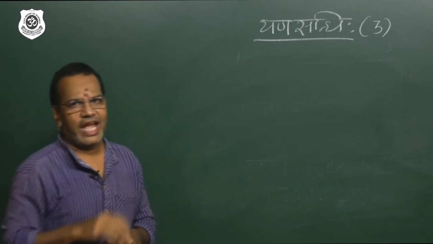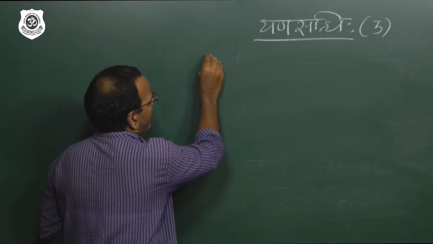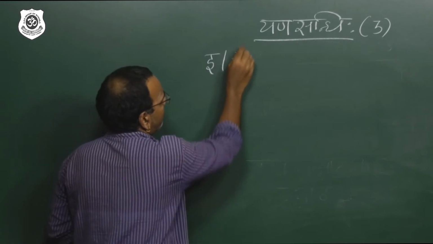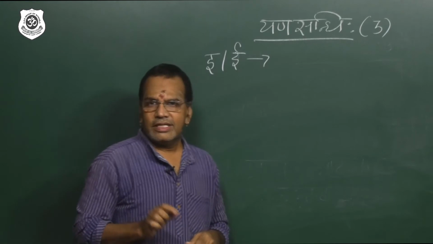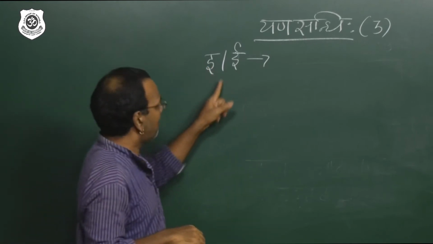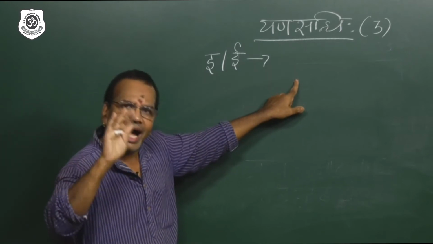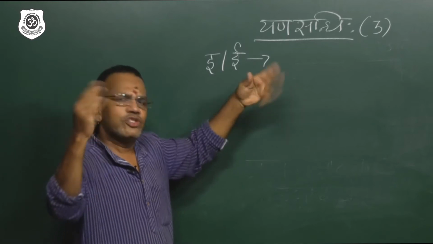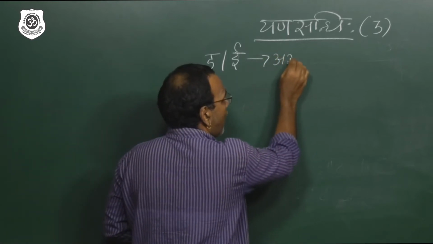The answer is 3. I told you there are 3 answers. Rules. When the first word ends with i or ii, followed by asamana swara. Samana swara means same, i or ii followed by i or ii. Asamana swara means other than i or ii. So I am just writing here asamana swara, which you have to understand.